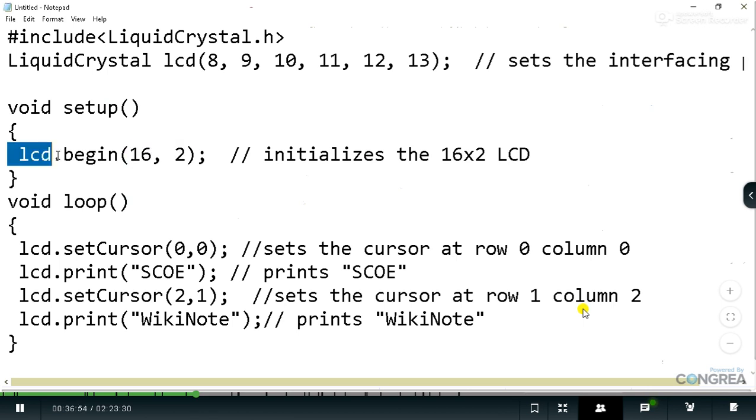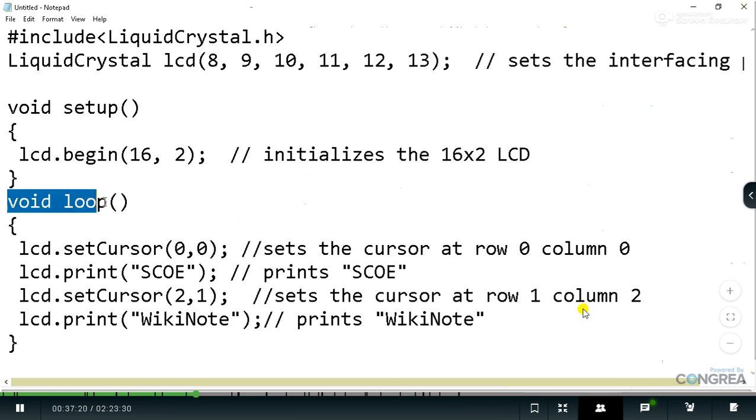The function which is inbuilt in Arduino IDE is lcd.begin in brackets 16, 2. So it indicates that we are initializing the 16 by 2 LCD. So that's it. We have initialized the LCD, and now the LCD has been programmed to receive the input for the display.